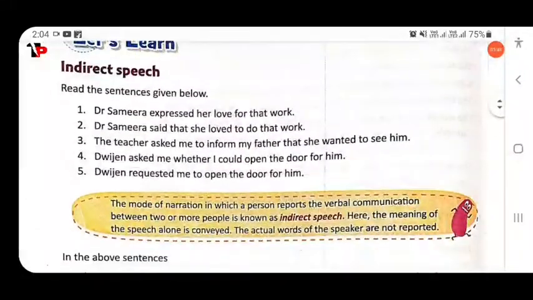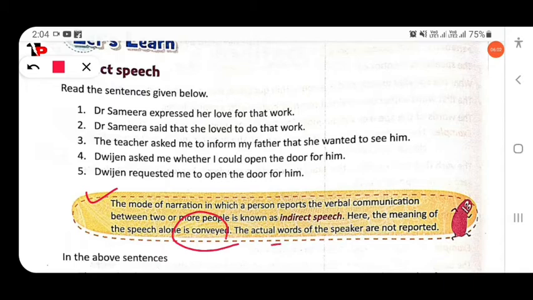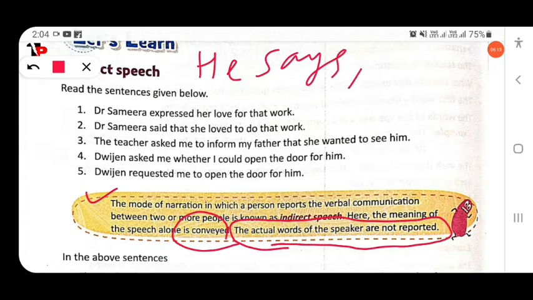Then next, indirect speech. Indirect speech is the mode of narration in which a person reports the verbal communication between two or more people. Here the meaning of the speech alone is conveyed; the actual words of the speaker are not reported. Just take an example: he says, "I am a boy." So these are the actual words.